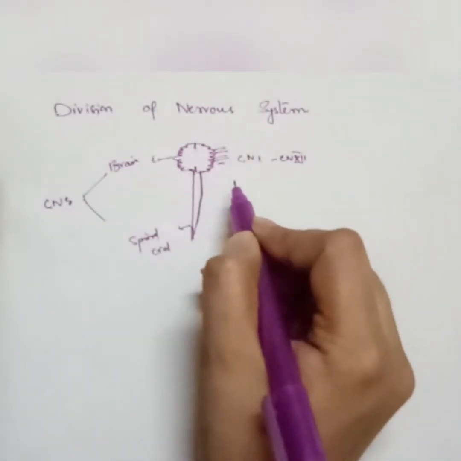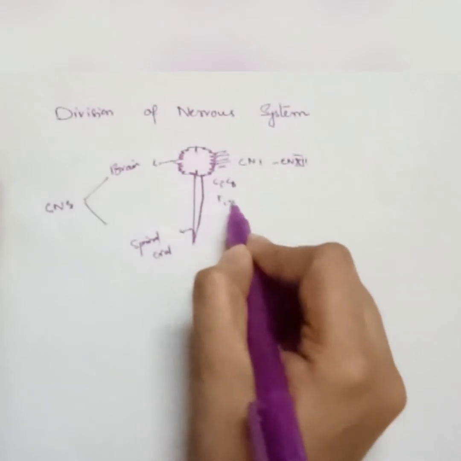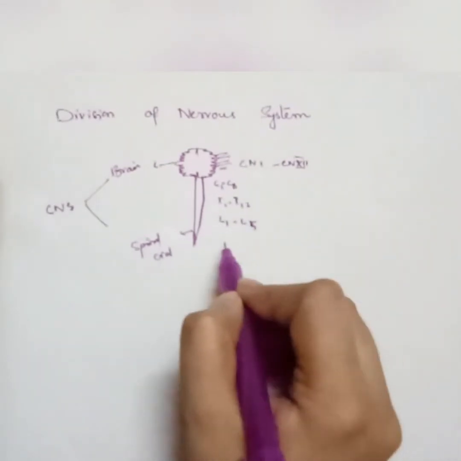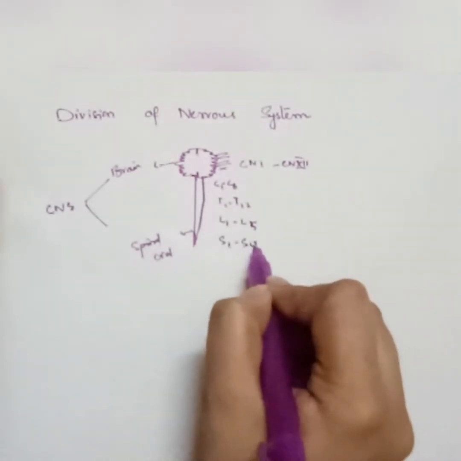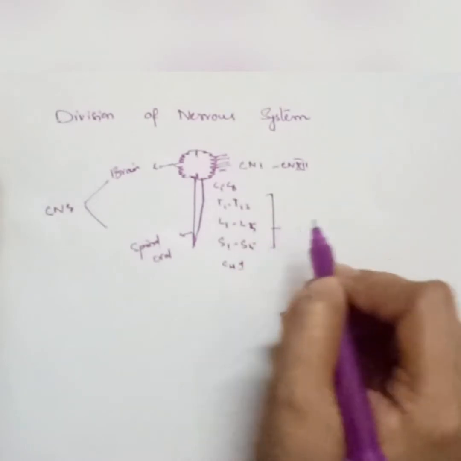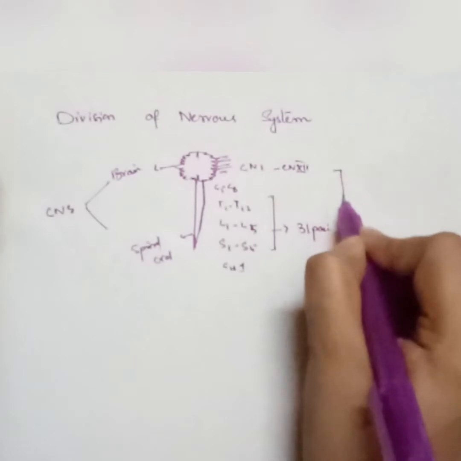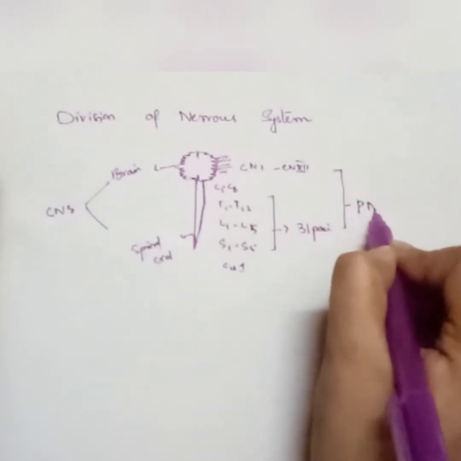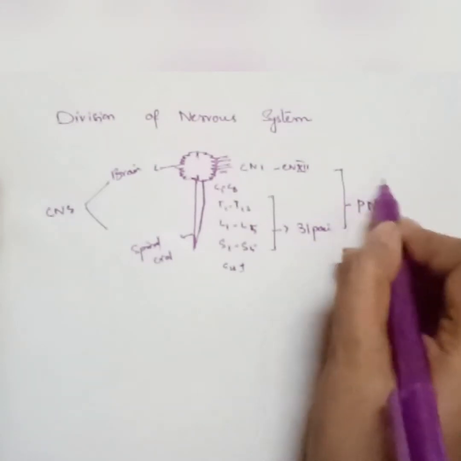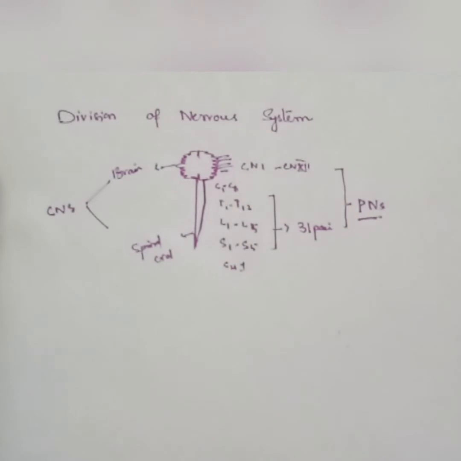and 31 pairs of spinal nerves: 8 cervical C1 to C8, 12 thoracic T1 to T12, 5 lumbar L1 to L5, 5 sacral S1 to S5, and 1 coccygeal nerve. The 31 pairs of spinal nerves constitute the peripheral nervous system. The 12 pairs of cranial nerves and the 31 pairs of spinal nerves, they both constitute the peripheral nervous system. This is the anatomical division of the nervous system.